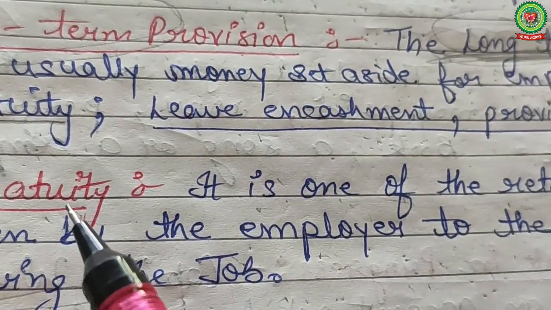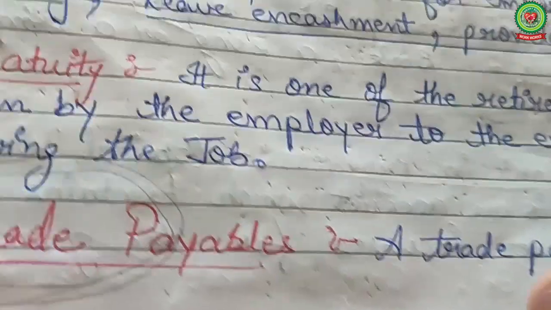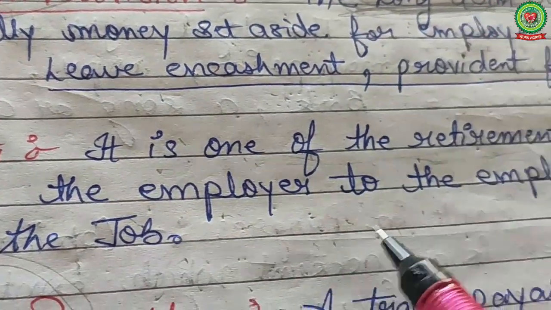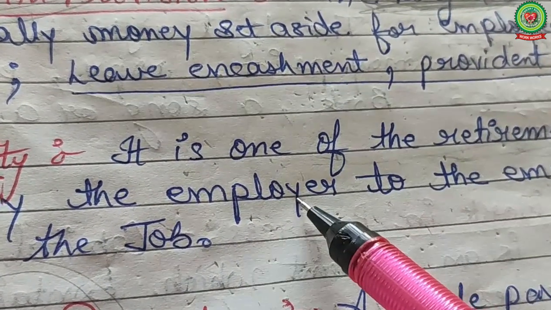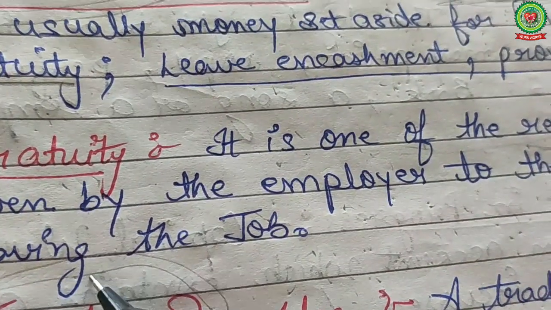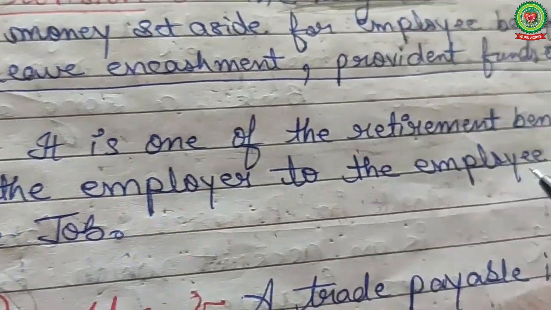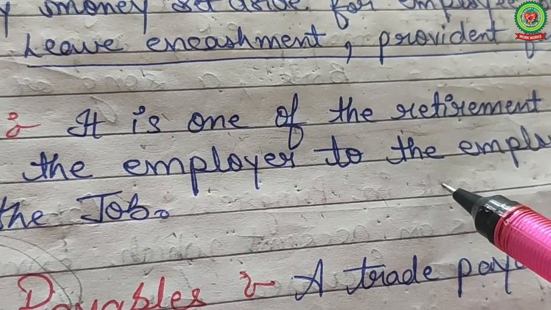First of all, know what is gratuity. It is one of the retirement benefits given by the employer to the employee leaving the job. So who provides? Employer. To whom? Employee. At the time the employee is not ready to continue the job or at the time of retirement.